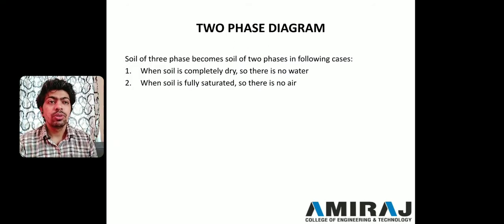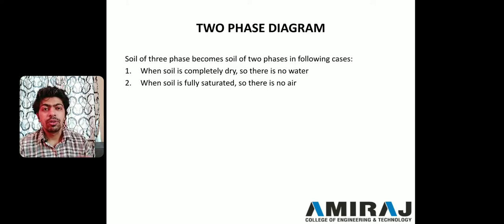Okay, so two phase diagram, our next topic is two phase diagram. Now why is a two phase diagram required? See, when we are analyzing the three phase diagram, it becomes difficult for us to find the exact amount of air present and the exact amount of water present in that soil. So for making the analysis easy, we have derived this in two ways.